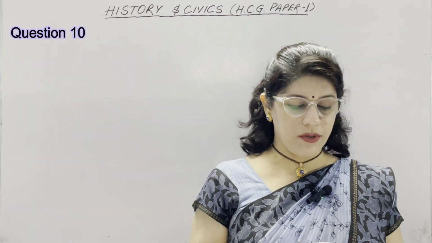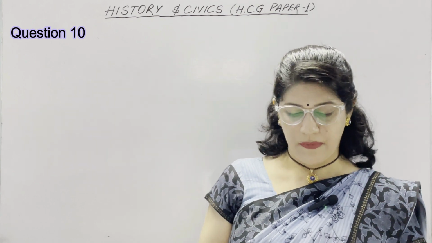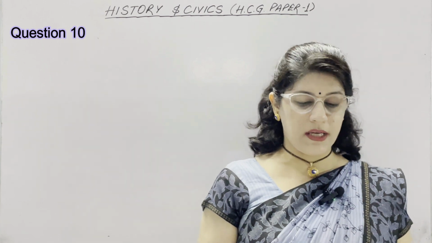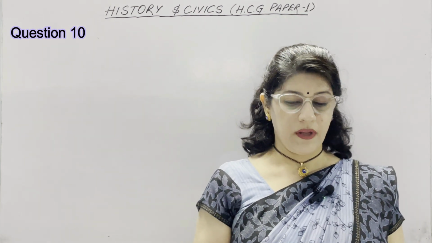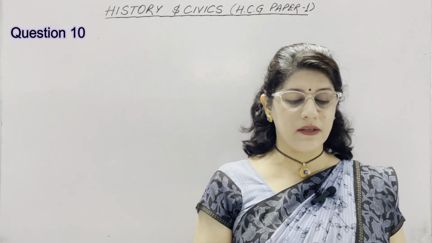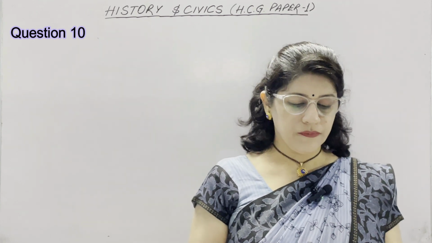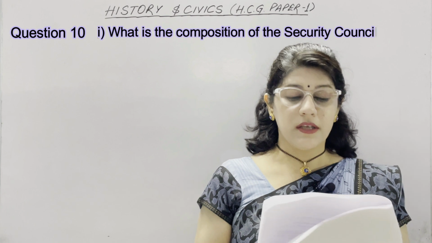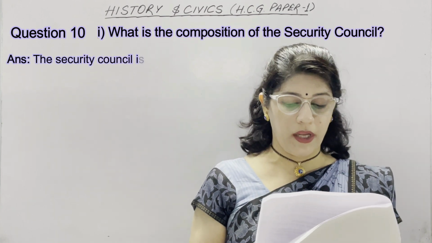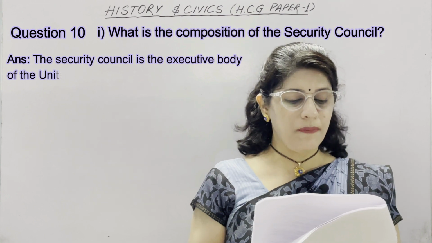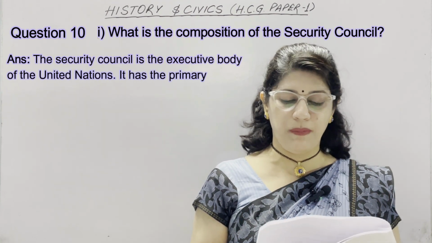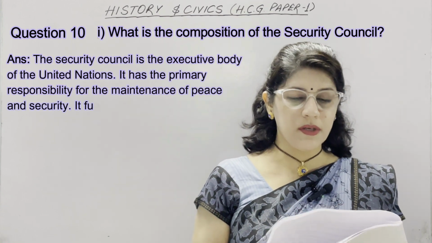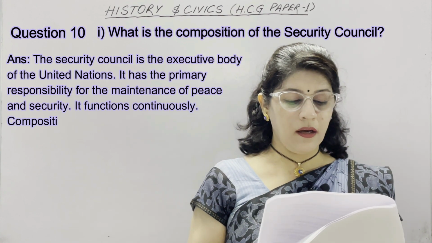Now coming to last question, which is question number 10. In this question, the United Nations organization was established to maintain peace in the world. With reference to this organization, answer the following questions. Now, first part is, what was the composition of the Security Council? The Security Council is the executive body of the United Nations. It has the primary responsibility for the maintenance of peace and security. It functions continuously. Its composition is, it is the heading composition.